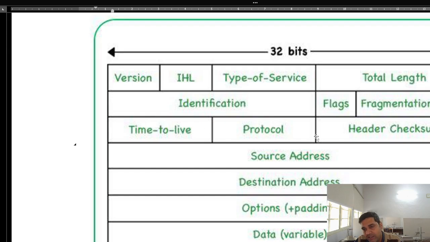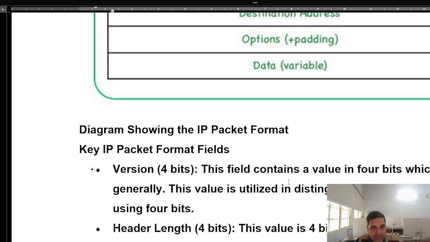Now protocol, then the header checksum, whether the packet is delivered properly or not. Here is the source address, means who has sent this packet, through which router this packet is sent, and the destination address, the next router address, or you can say the delivery address. Here the options plus padding, and this is the data, variable, how much data it is carrying, that information is in 32 bits over here.